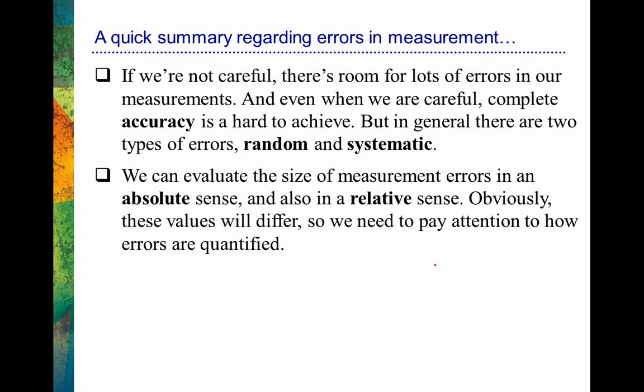So here's a real quick summary of what we just went over. If we're not careful, there really is lots of room for error in our measurements. And even when we are careful, complete accuracy really is very hard to achieve. We almost never have a completely accurate measurement. But in general, there are just two types of error that we need to worry about: random error and systematic error. Make sure you know the difference between them. Also make sure that you know how to compute absolute and relative errors based on the formulas that we just talked about. They're relatively straightforward.